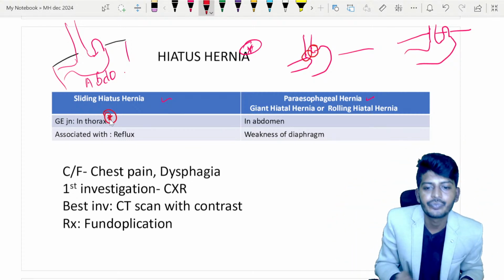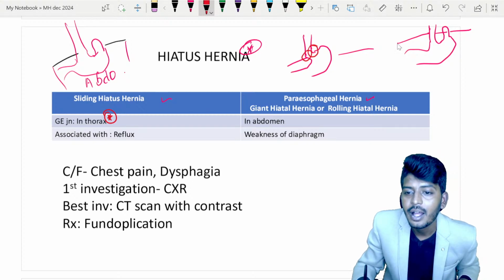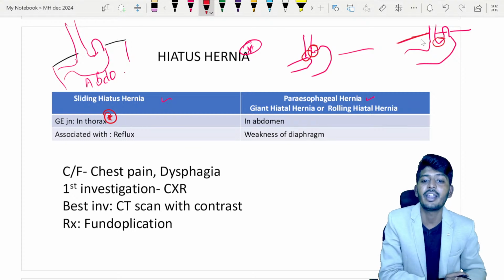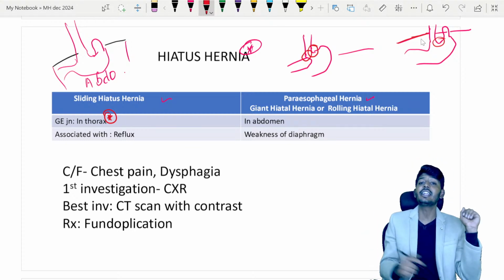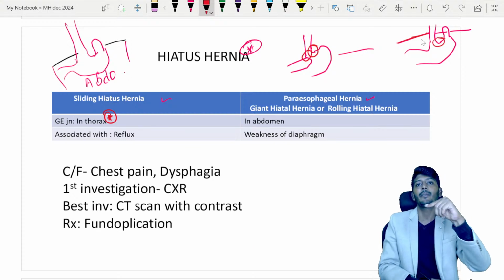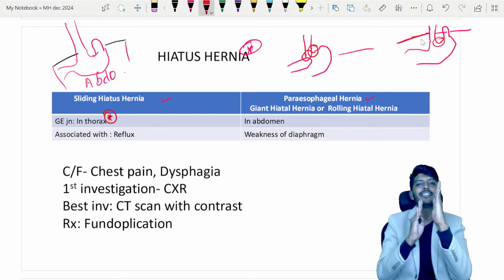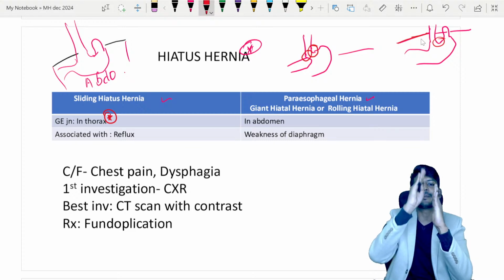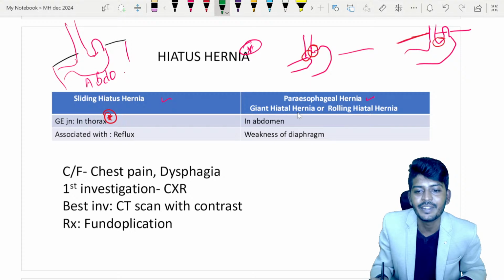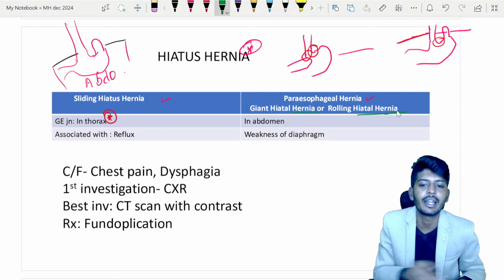In the thorax. But here, if you notice, this is the diaphragm. Below the diaphragm we have the gastroesophageal junction. So we call it a rolling or giant hiatus hernia. What happened? The gastroesophageal junction is inside the abdomen, only the stomach is coming, as if along with the esophagus, the stomach is coming up. That is why we call it paraesophageal hernia, giant hiatal hernia or rolling hiatal hernia.